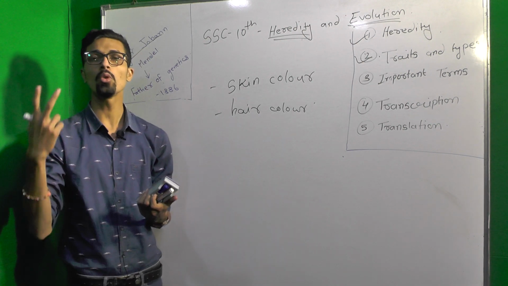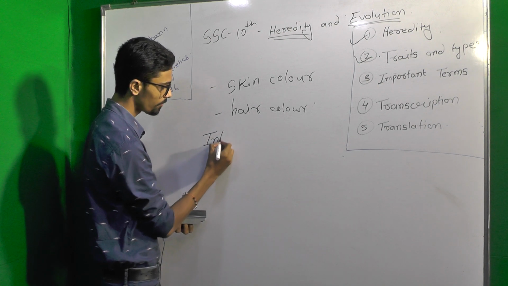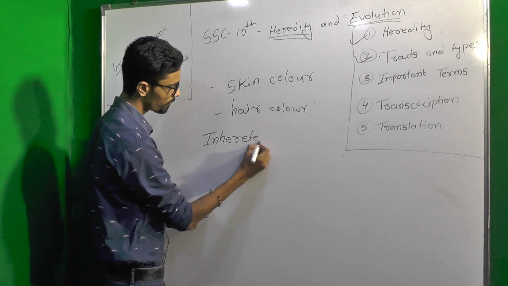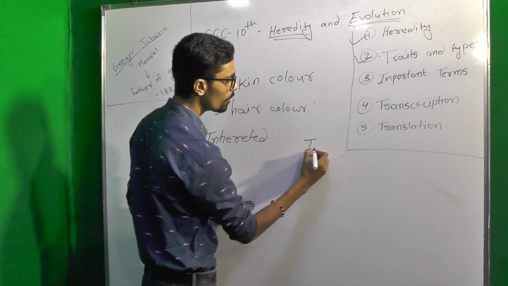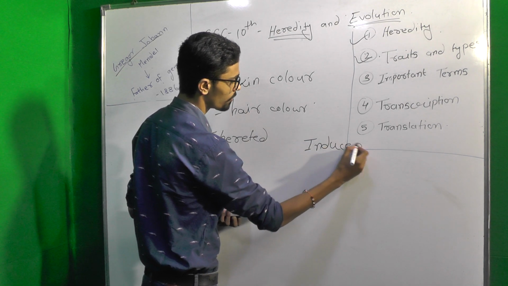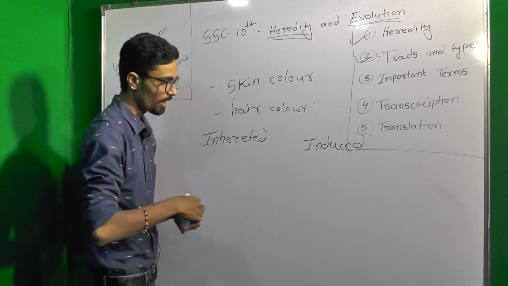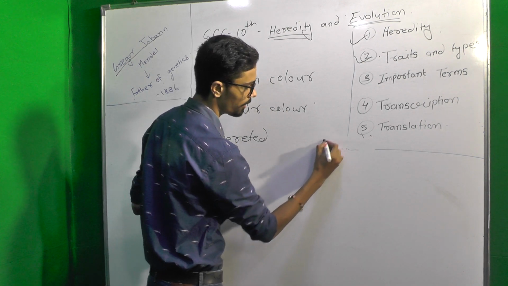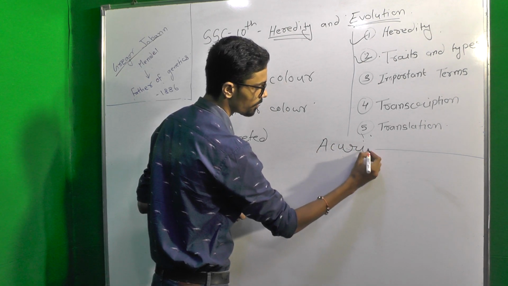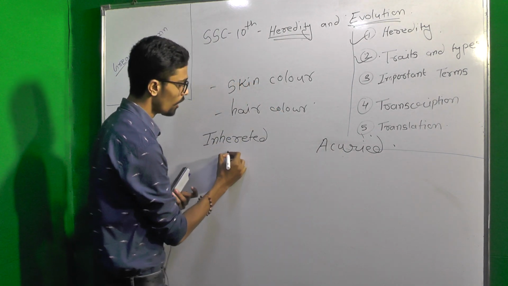There are two types of characters. The first one is inherited, and the second one is acquired.